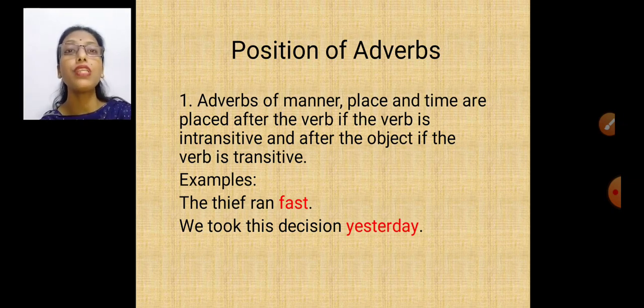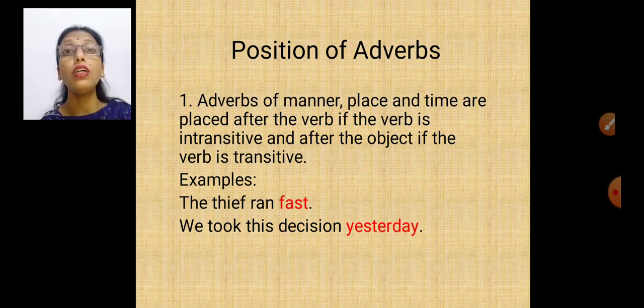I am taking an example. The thief ran fast. The thief is the subject, ran is the verb, but there is no object. Okay, this is intransitive. There is no object. So what will happen? Adverb will come after verb. The thief ran fast. We took this decision yesterday. We, subject.